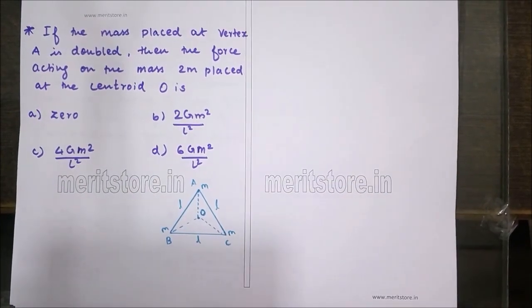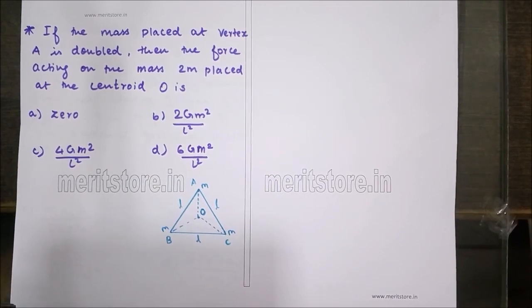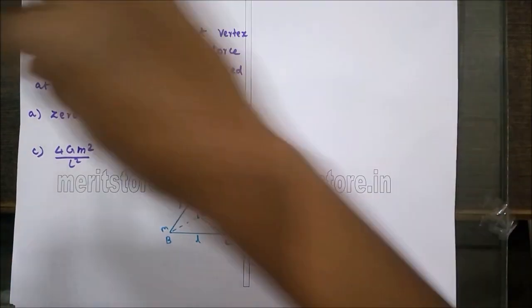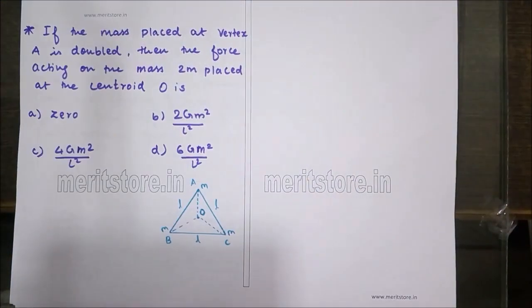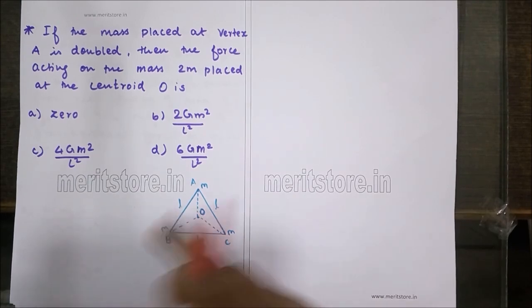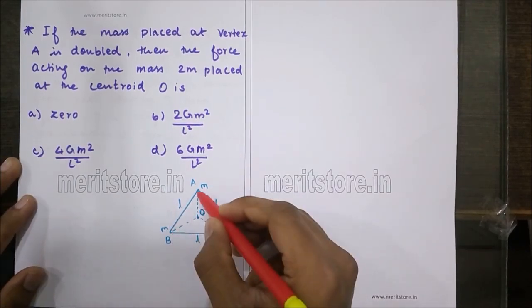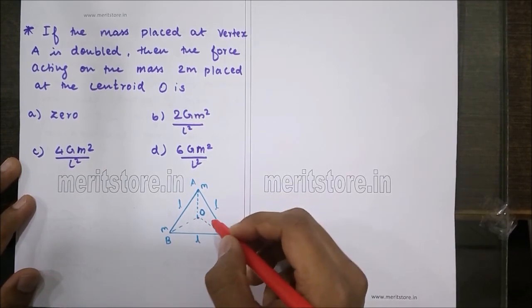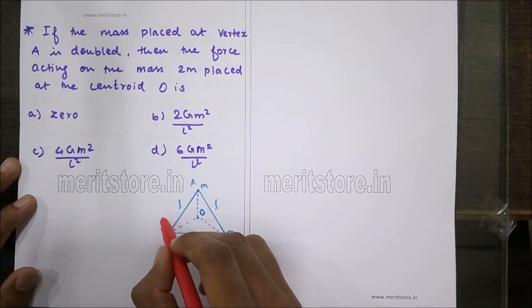If the mass placed at vertex A is doubled, then the force acting on the mass 2m placed at the centroid O is, the options given are 0, 2 Gm square by L square, 4 Gm square by L square, and 6 Gm square by L square. Now in this numerical, there is an equilateral triangle ABC with masses m placed at each corner, and the point O is the centroid.